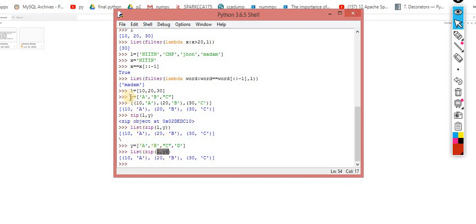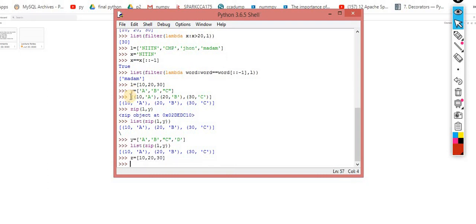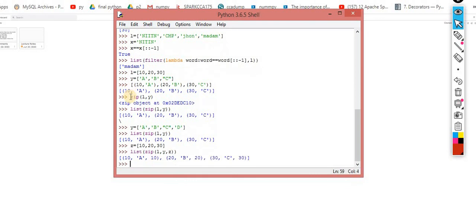Okay, let's try for one more. Now this time I am taking one more list, and let's try whether it works on 3 or not. It should work: 10, 20, 30. So this one is Z. Now I am passing L, Y, Z. Yes, it's working perfectly. So your task becomes very easy.